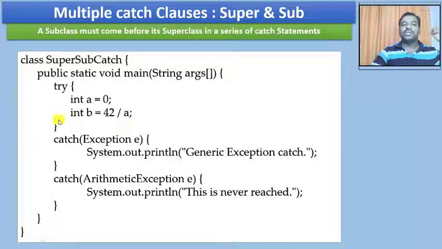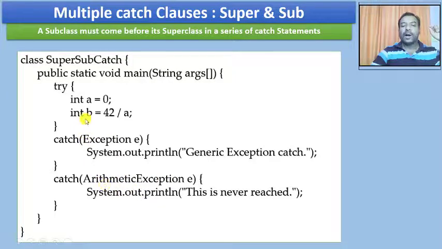So with this, just look at what happens. When the exception has occurred, which is going to match it exactly? This is going to match exactly with ArithmeticException, but it also matches the Exception class. Remember this, because Exception is the superclass of ArithmeticException.